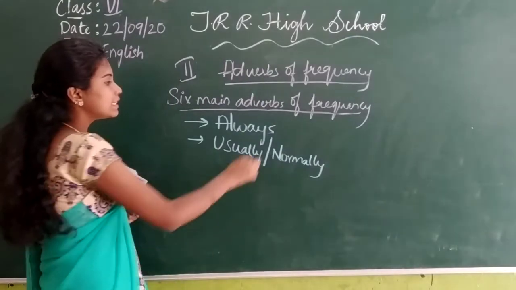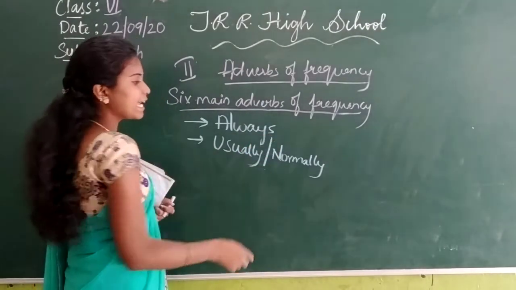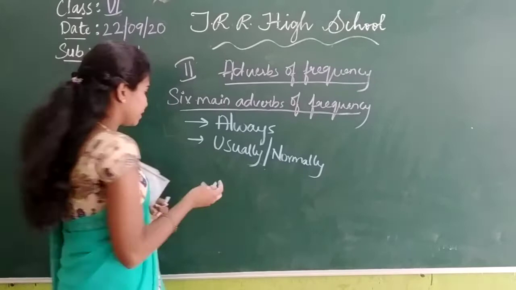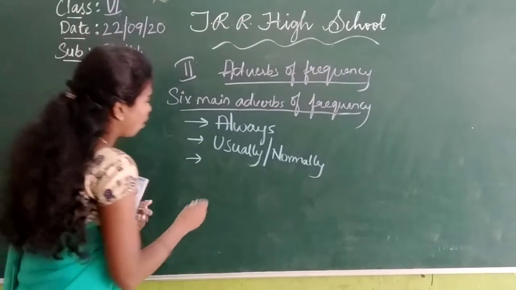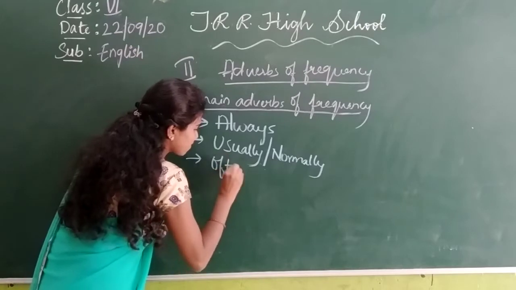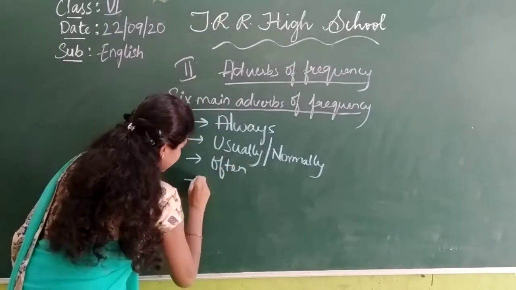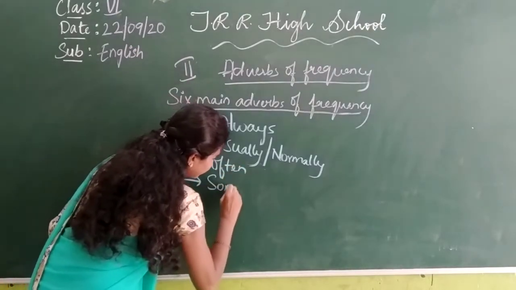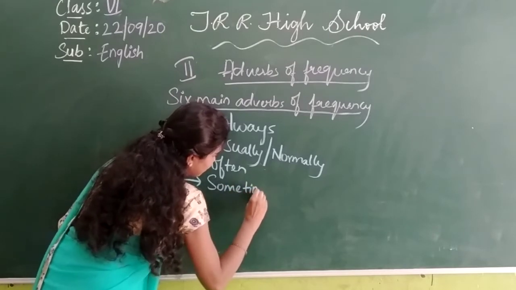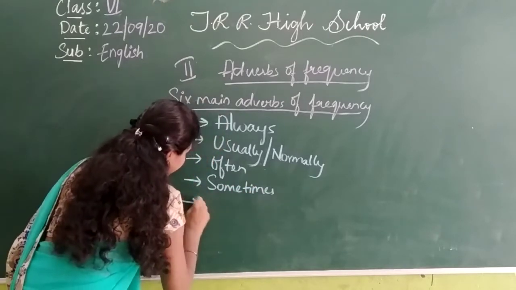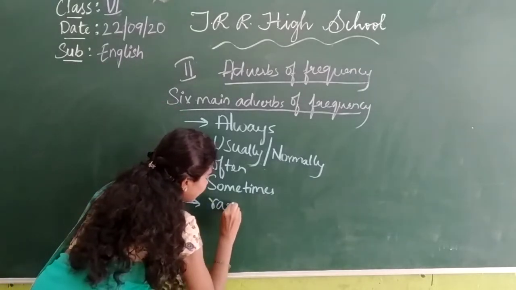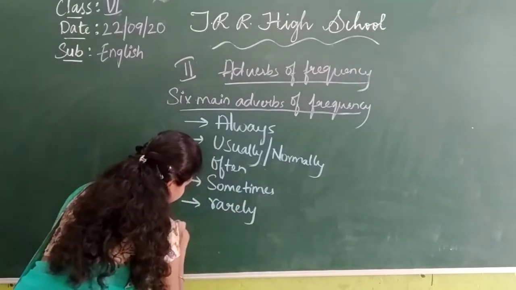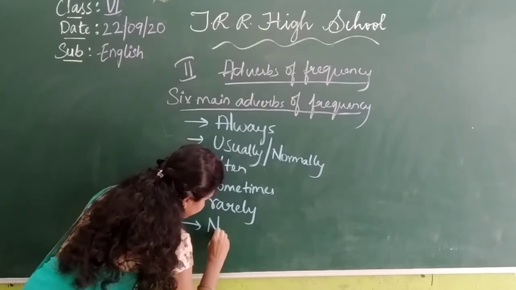See students, this slash indicates or, okay? So third one, often, sometimes, rarely, never.